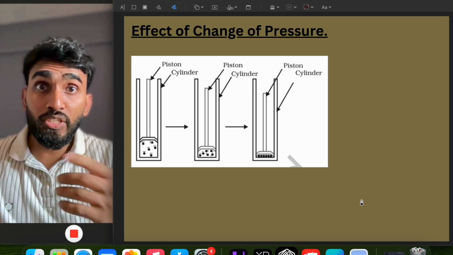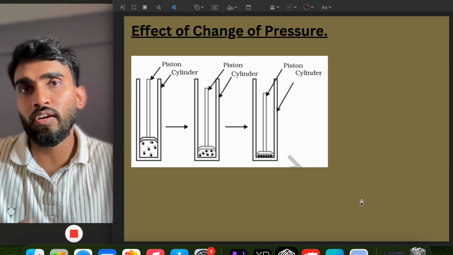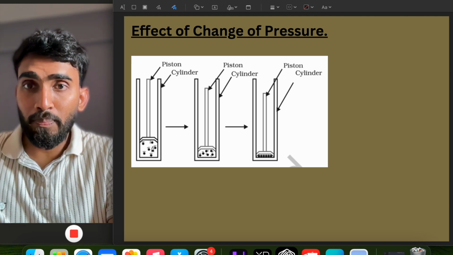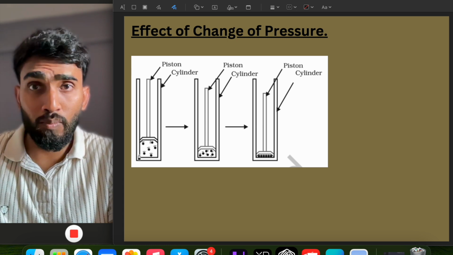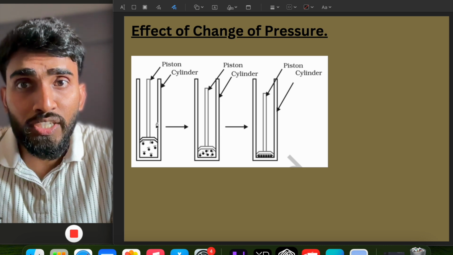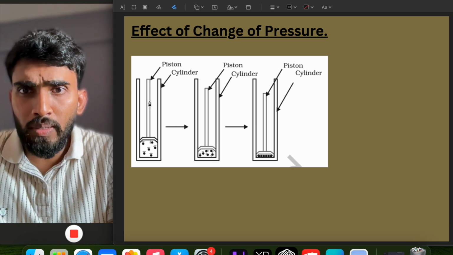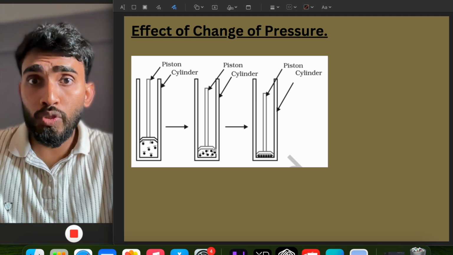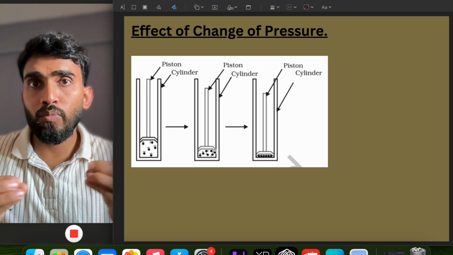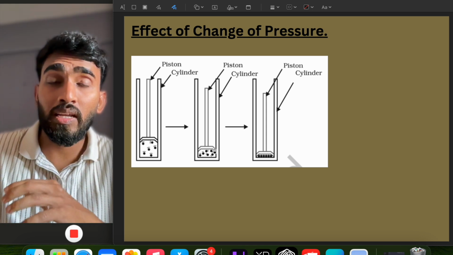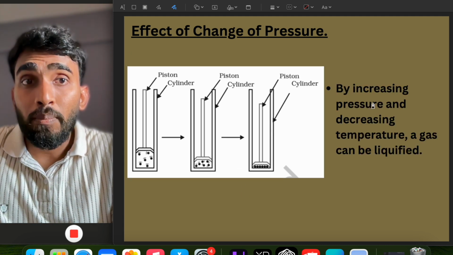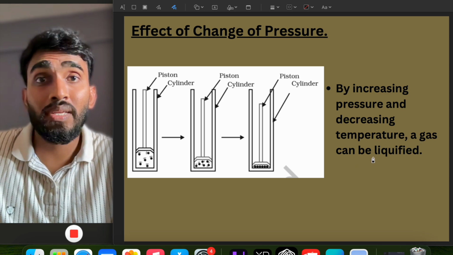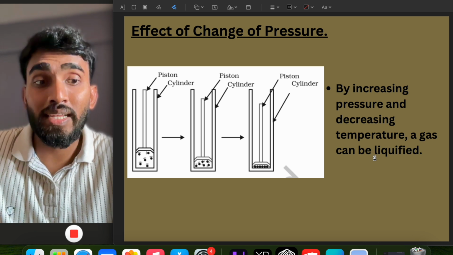Now let us see how the change of pressure can also change the state of matter. So here is a gas in this cylinder, and as we know that the particles of gas are very far from each other and they are moving with a high amount of kinetic energy. If with the help of piston, if we put pressure on this gas, what will happen, that the particles are forced to come close to each other, and when particles come close to each other, it will get converted into liquid form. So by increasing pressure and decreasing temperature, a gas can be liquefied. We can change the gas into liquid state.